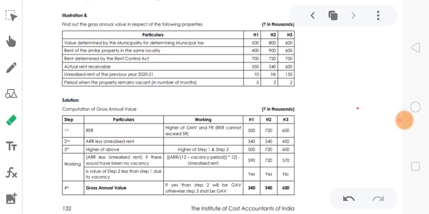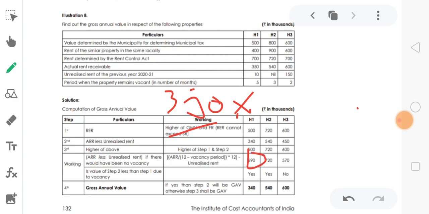How much actual rent received? 350 here. So 350 divided by 7 into 12. Minus unrealized rent, that is 590. So 590 is given.